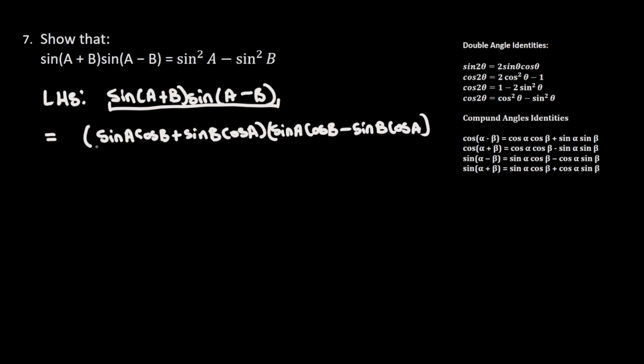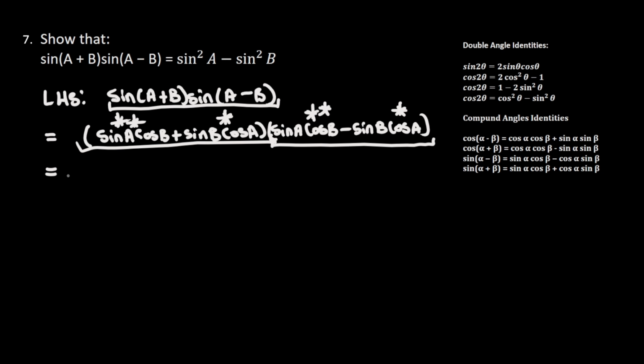So as you can see now, I have this part here and also this other part. And this part is the same as this one, and this one is the same as this one. So what I have now here is the difference of two squares. So I'm going to multiply this one with this one so that I get sine squared a times cos squared b.